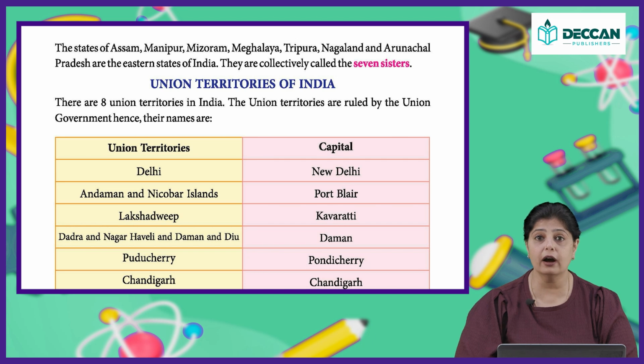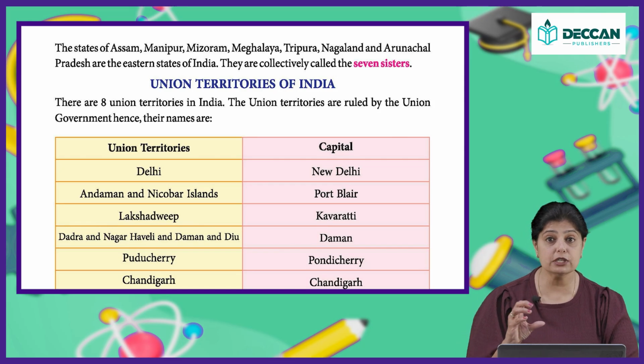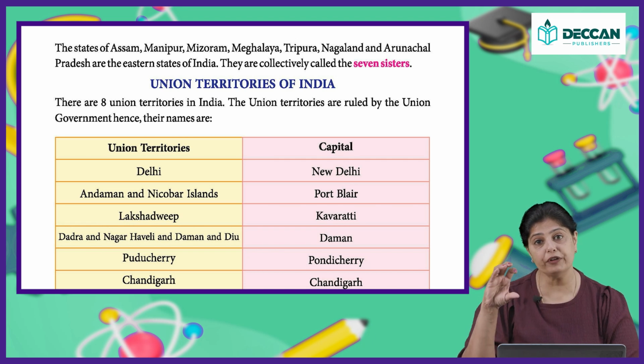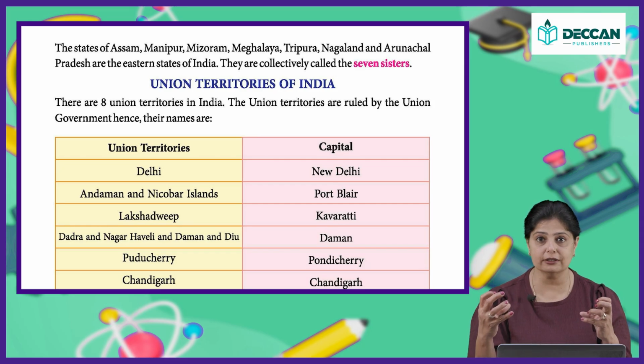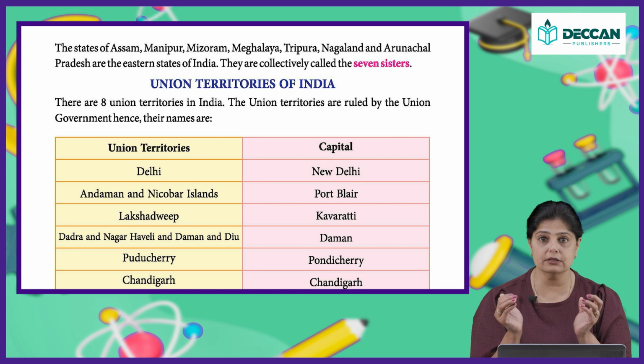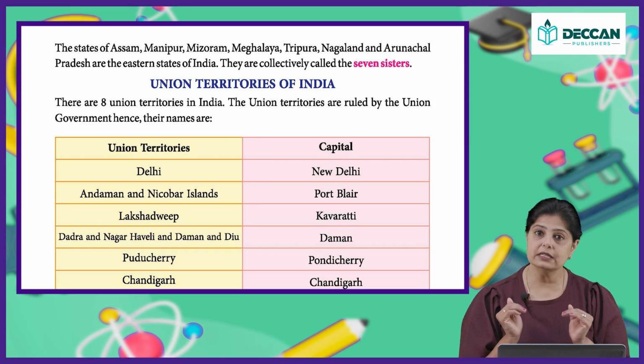Okay, now the states of Assam, Manipur, Mizoram, Meghalaya, Tripura, Nagaland and Arunachal Pradesh. These are the different states which are on the eastern or northeastern border of India. So, they are towards the east of India and they are very close to each other. So, they are known as the seven sisters. Collectively, these states, Assam, Manipur, Mizoram, Meghalaya, Tripura, Nagaland and Arunachal Pradesh, are known as the seven sisters.